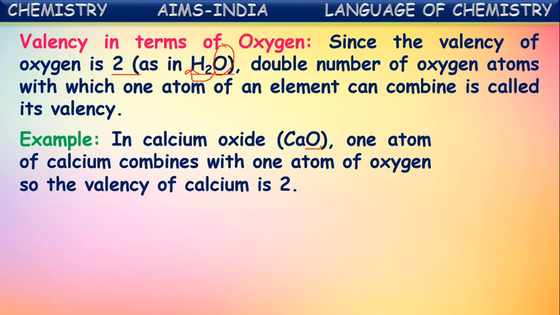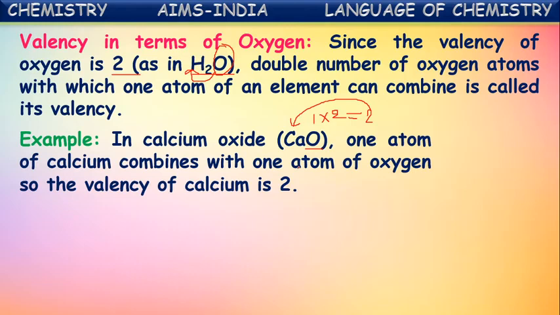So double the number of oxygen atoms combining with one atom is taken as valency. So the number of oxygen atoms into 2 gives the valency of the element. In this way, the valency of calcium is found to be 2 because each calcium atom is combined with one atom of oxygen.